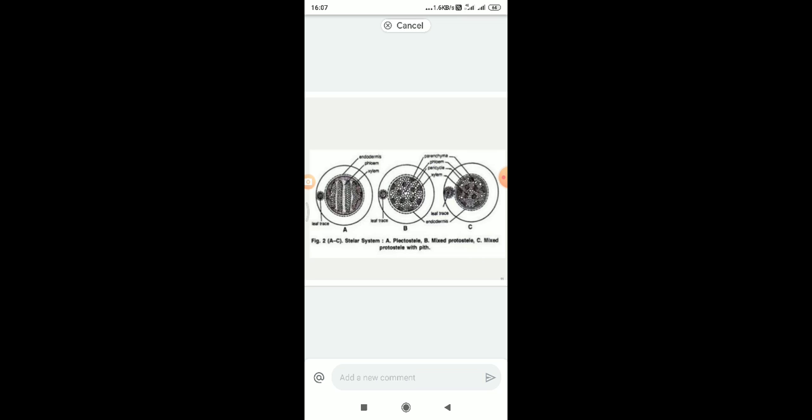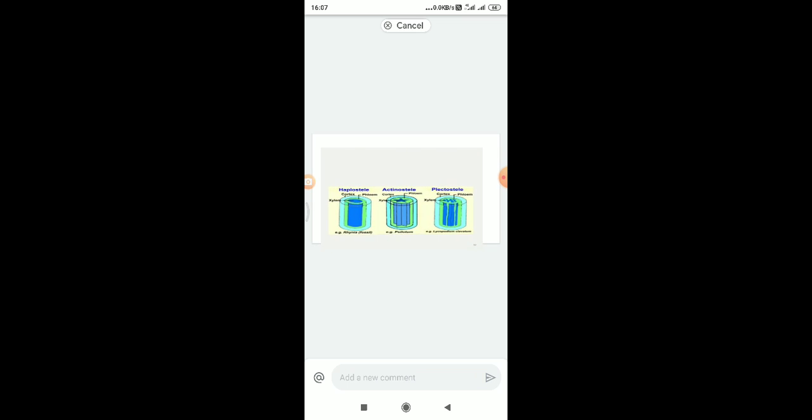The tracheids, the xylem elements, are mixed with the parenchymatous cells of the pith. This type is found in primitive fossils and living ferns. So, the example of that mixed pith is the Osmunda species. And one or two species of Selaginella also have that mixed pith stele of the protostele. So, next we can go to the